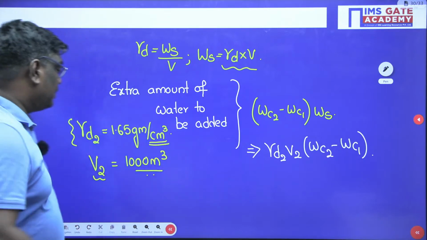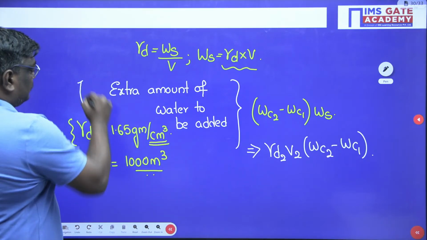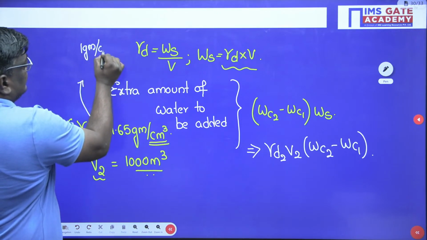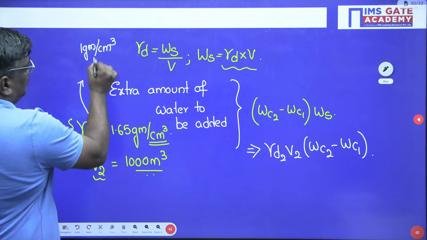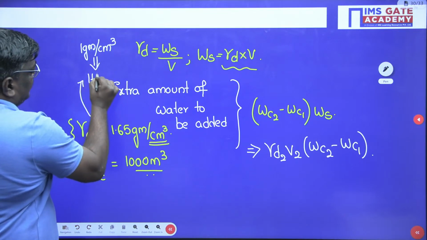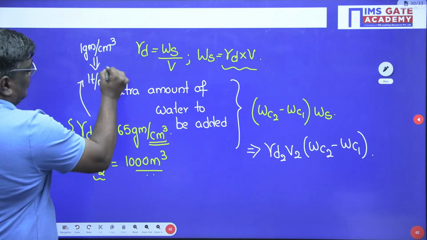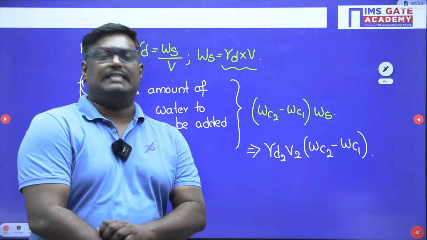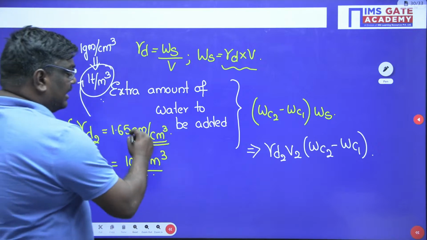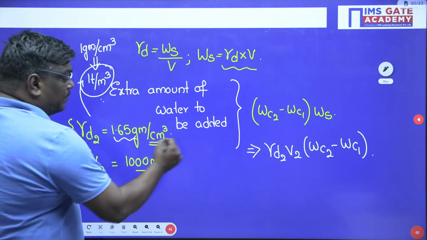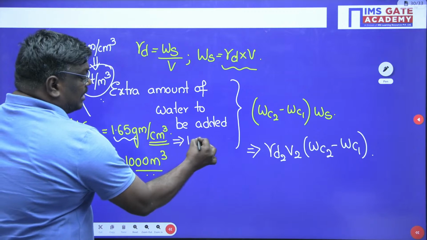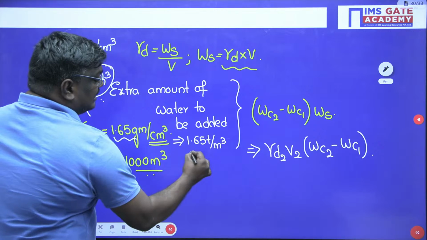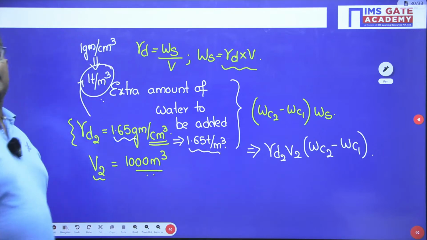Let me tell you. 1 gram per centimeter cube is nothing but equal to 1 ton per meter cube. You can check it also. 1 gram per centimeter cube or 1 ton per meter cube, both are same. So here I can write 1.65 gram per centimeter cube as 1.65 ton per meter cube.